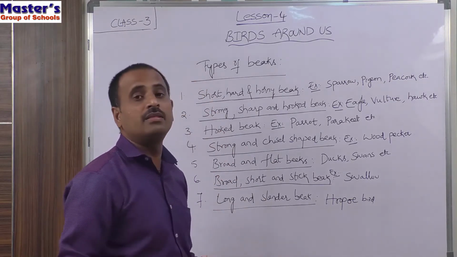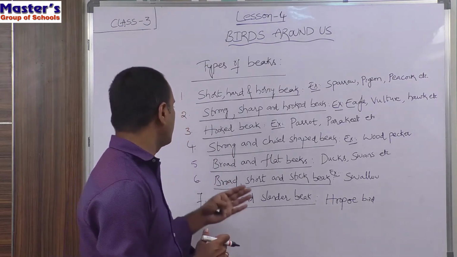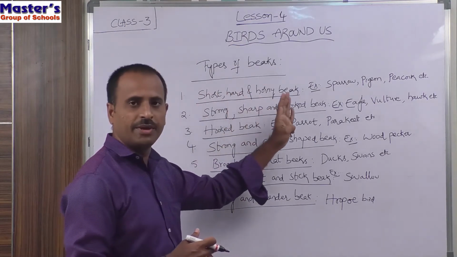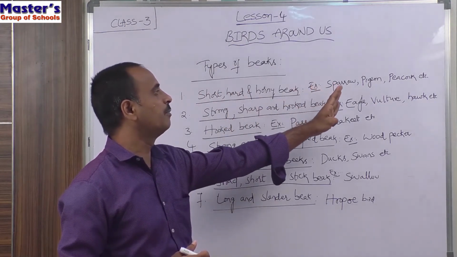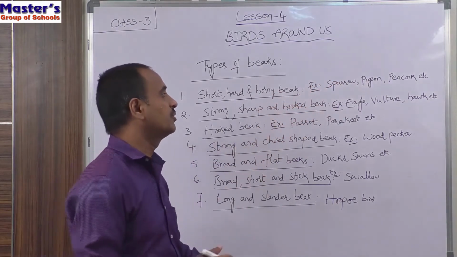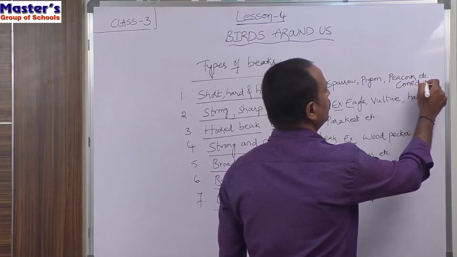So children, these are the different types of beaks, depending upon the different eating habits of the birds. There are 7 types of beaks. The first one is the short, hard and horny beak. Examples: sparrow, pigeon and peacock. And these beaks are also in coned shape. So children, these are also in the coned shape.